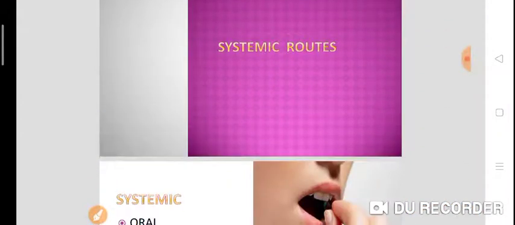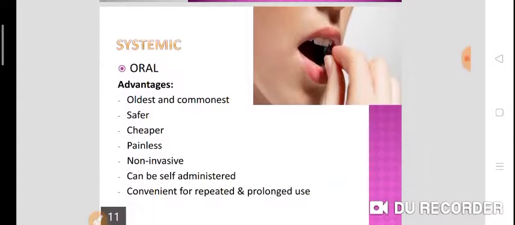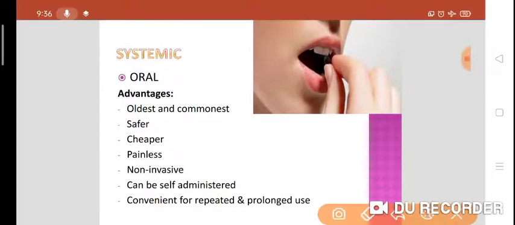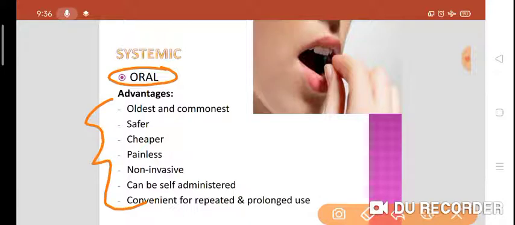Now we'll discuss the systemic route. First of all, we'll discuss the oral route of drug administration. Advantages of the oral route: it is the oldest and commonest, we all know. It is much safer, cheaper, painless, non-invasive, can be self-administered and is convenient for repeated and prolonged use.